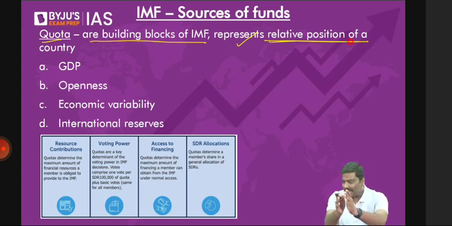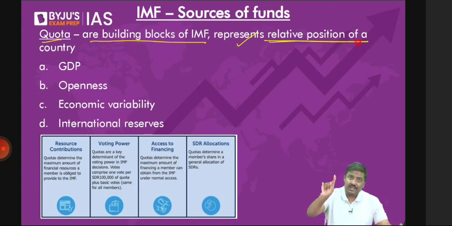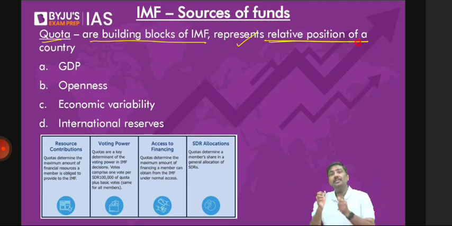What is India's position in the global market? It is designated in the form of a number. That is called quota. And once the quota for a country is decided, it also means the country has to provide a certain amount of money to IMF to become a member.